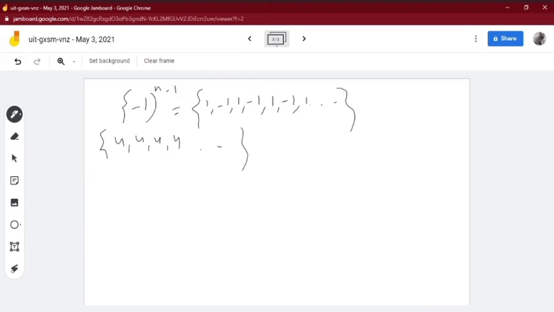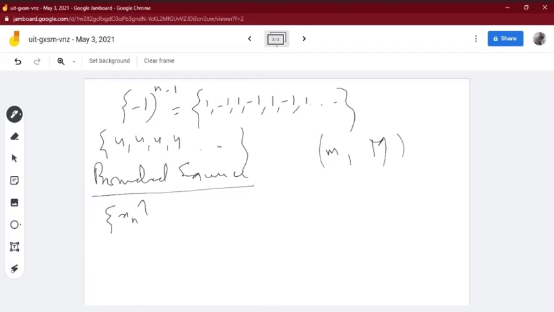Next one, bounded sequence. This is the same as a bounded set, because if a sequence is bounded, then it is bounded from both the left side and the right side, with one upper bound and one lower bound, also called supremum and infimum. x_n is bounded above or bounded below according as the range set of x_n is bounded above or bounded below. So in this case, the sequence x_n is bounded both above and below.